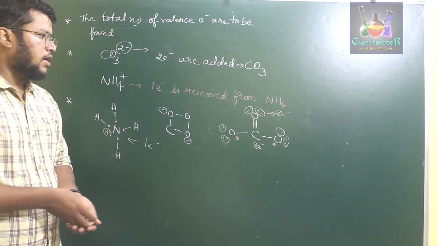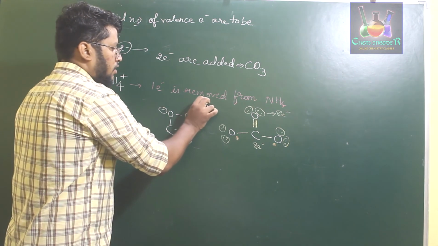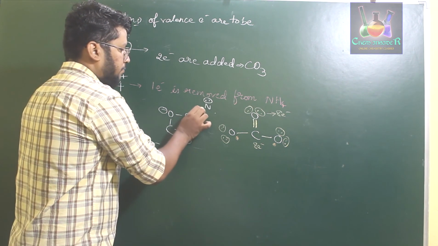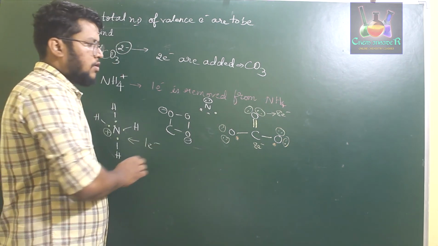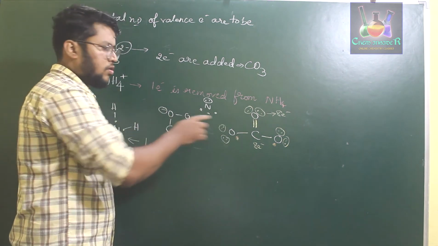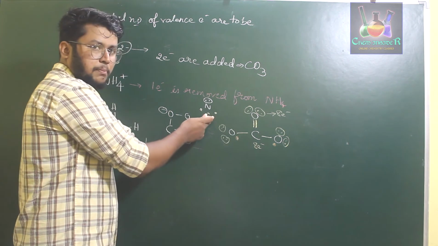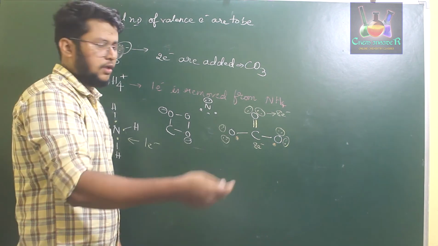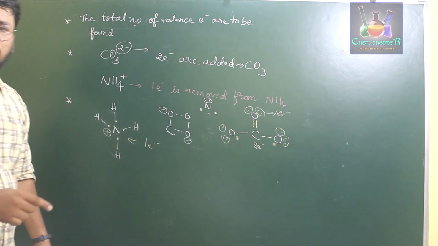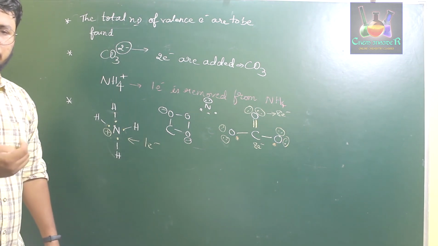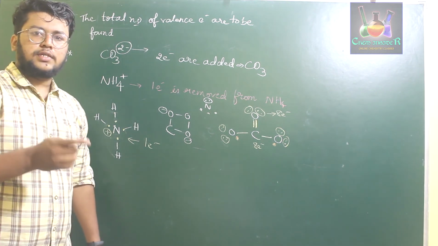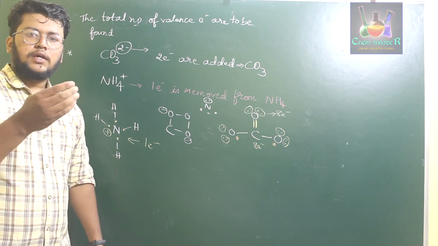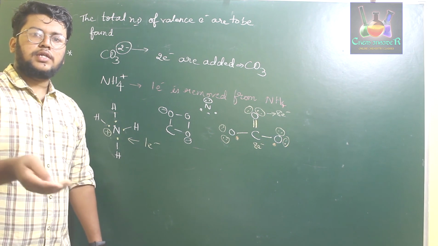For example, if we consider nitrogen over here, which had 1 lone pair of electrons and 3 bonding electrons, right? It had 3 bonding electrons. If you consider these two, oxygen has 1 extra electron when compared to nitrogen. Therefore, oxygen has to satisfy just 2 electrons in order to form an octet structure, but nitrogen has to satisfy 3 electrons in order to form an octet structure. So any atom first satisfies its octet structure, and only if it is not satisfied with a sufficient amount of electrons, then it uses excess electrons.